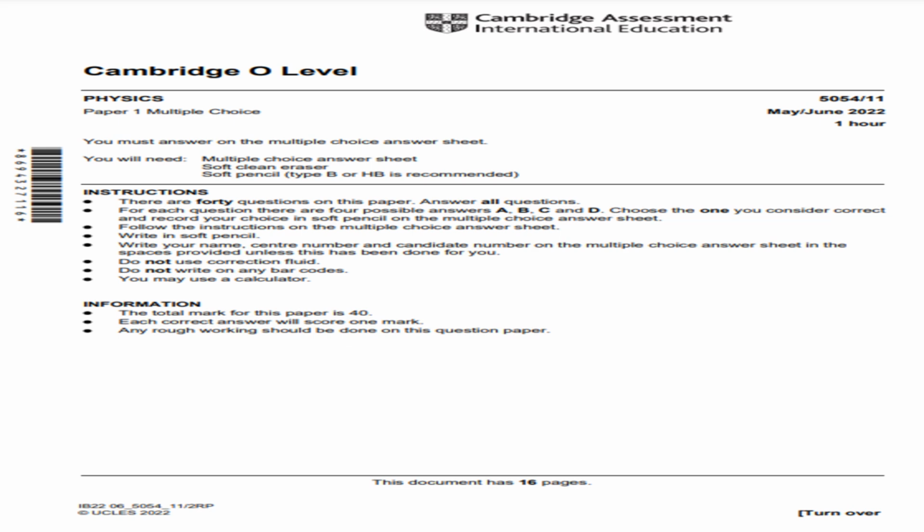Cambridge O-Level Physics Paper 1 Multiple Choice Questions.